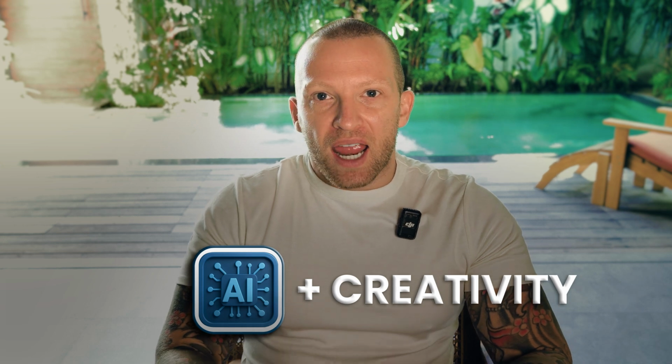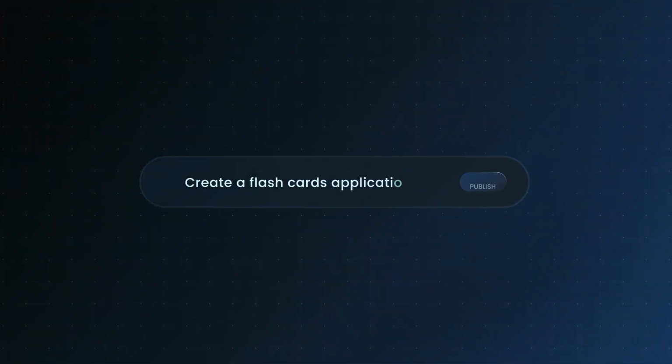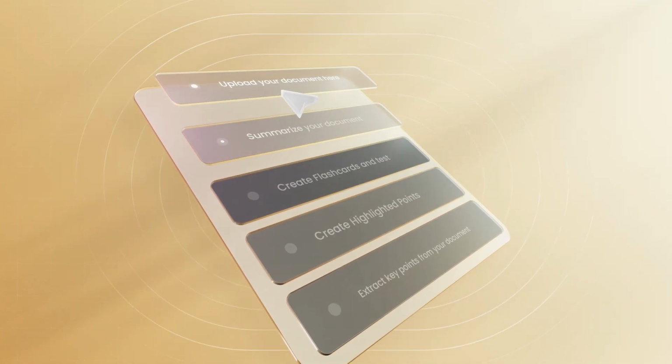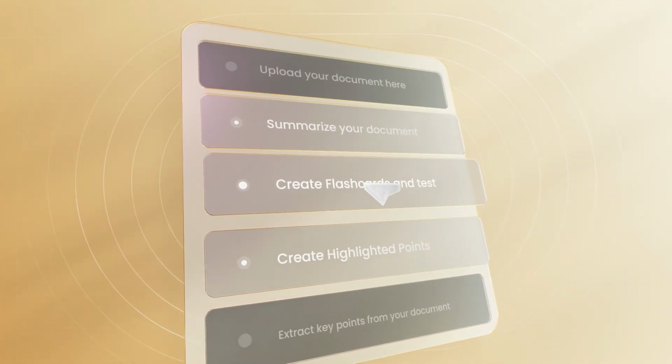You can create any type of application you want, start a business from scratch, just by giving these AI tools a description of what you want to build and pressing publish. You no longer need to be a developer to create a mobile app. And over the next 10 to 20 minutes, I'm going to show you exactly how to do it. So you can watch over my shoulder and see the process that I go through to create mobile apps for our business, so that you have a framework to go away and start creating applications for yourself.